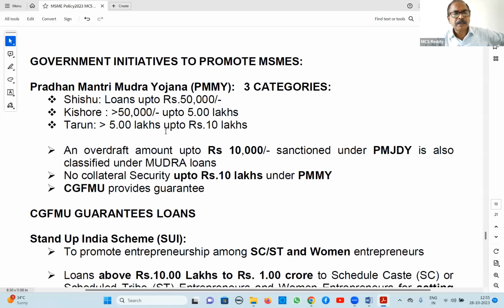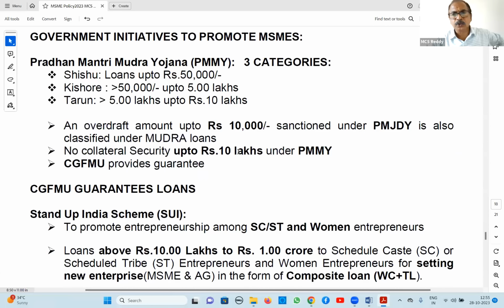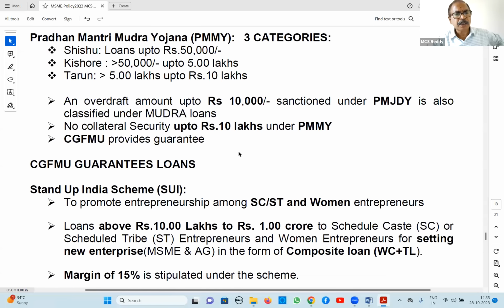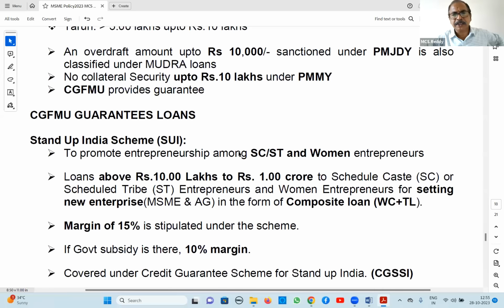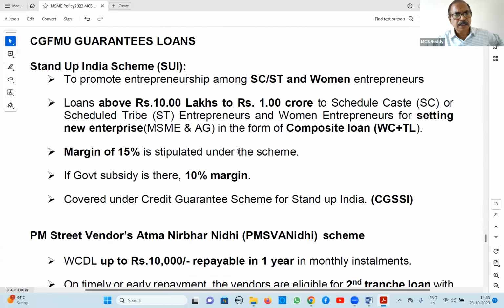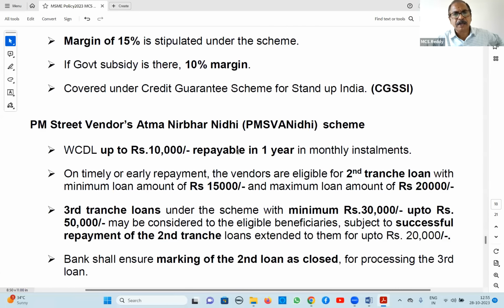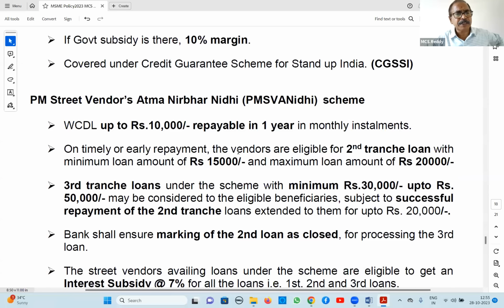PM Mudra, Shishu up to 50,000 loans. Okay, PM and government sponsored schemes, it might have been covered. I will not go deeply through Mudra loans. CGFMU, Credit Guarantee Fund for Micro Units. Stand Up India scheme, already discussed this. Street vendors, Atmanirbhar Nidhi, also a government sponsored scheme.